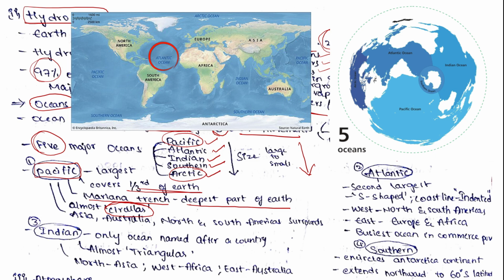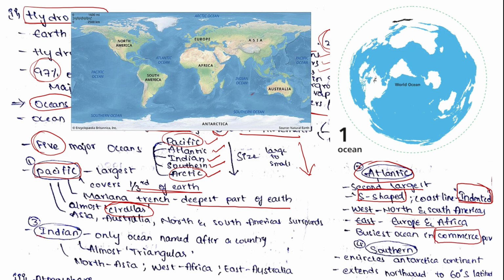The second ocean is Atlantic Ocean. It is the second largest ocean and it is S-shaped. And the coastline of Atlantic Ocean is indented. Indented means it is not so smooth or straight. It means we can say the coastline of the Atlantic Ocean has many cuts and curves. On the west side of the Atlantic Ocean lie North America and South America. And on the east side of the Atlantic Ocean lie Europe and Africa. And the Atlantic Ocean is the busiest ocean in terms of commerce.